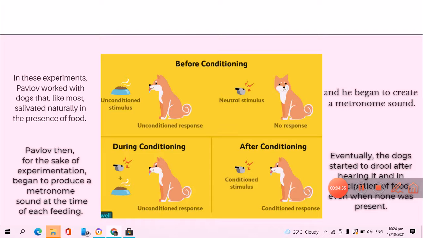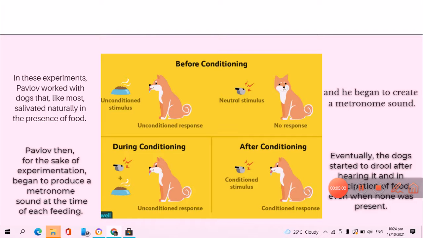This neutral stimulus is the metronome sound, or the whistle. First, let us define what a neutral stimulus is. A neutral stimulus is a stimulus which initially produces no specific response. So there is no specific response from the dog other than focusing attention.